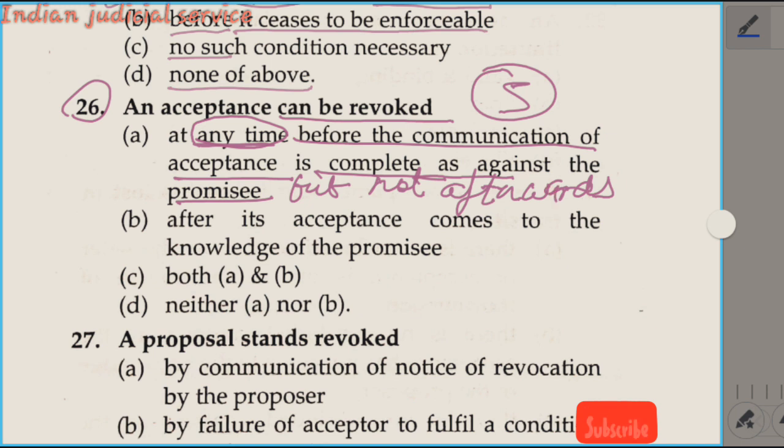So an acceptance can be revoked at any time before the communication of acceptance is complete against the promisee.